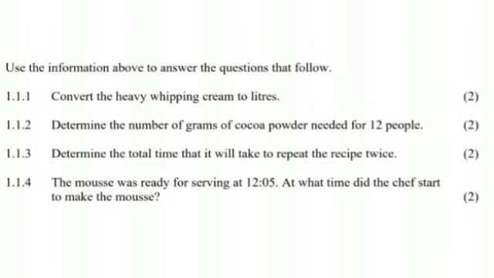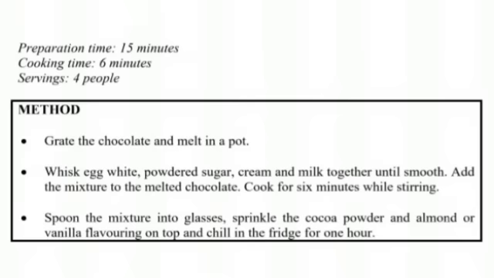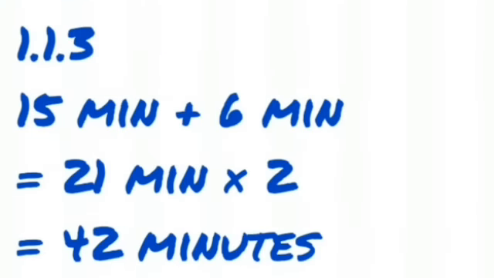So our recipe, we were given the time for preparation and the cooking time, and that is if we are doing it once. So it says preparation time is 15 minutes and cooking time will be 6 minutes. This is if I'm doing it once. So basically I just have to add these two numbers, 15 minutes and 6 minutes, and say this is what I'm getting if I'm doing it once, and then multiply it by 2 in order to get it twice.